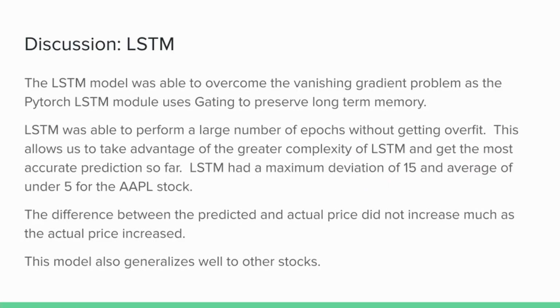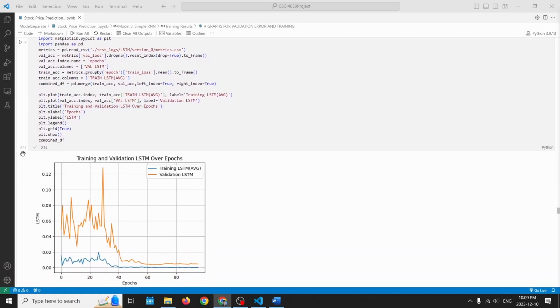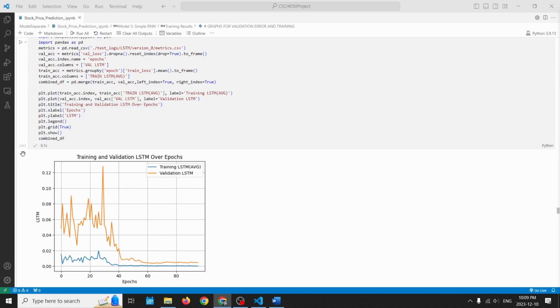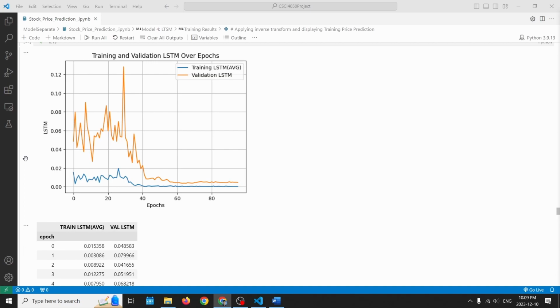Our LSTM model was able to overcome the vanishing gradient problem. LSTM is able to look further back into the past. As we can see, the validation error did decrease over time, suggesting an accurate model. The model was able to be trained over a large number of epochs without getting overfit.